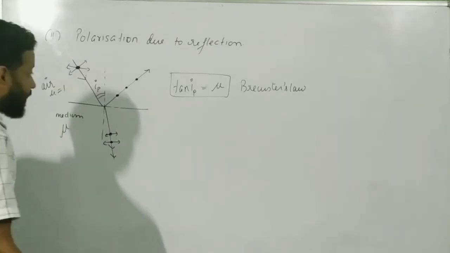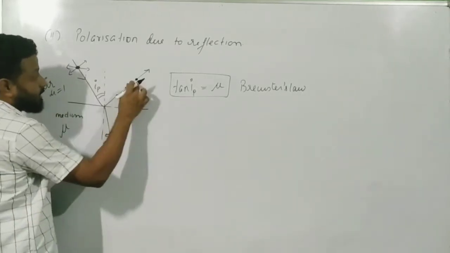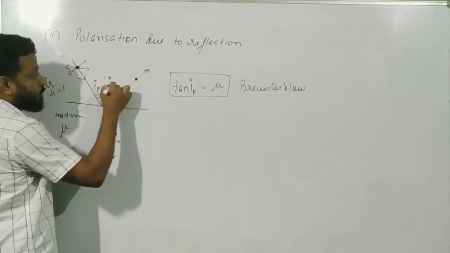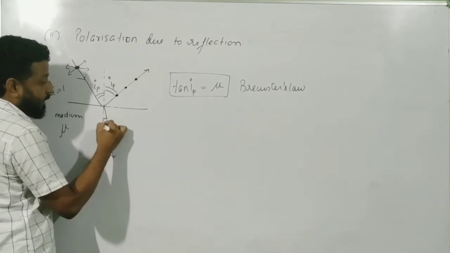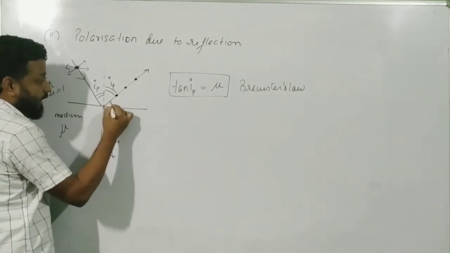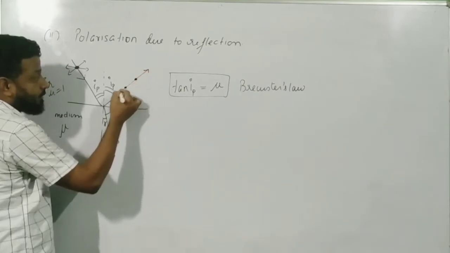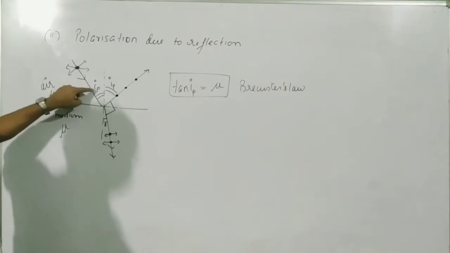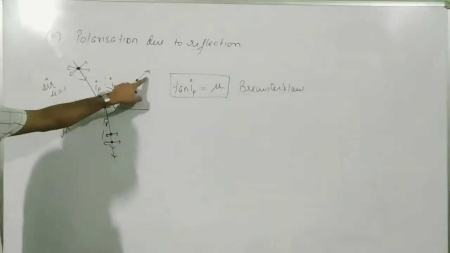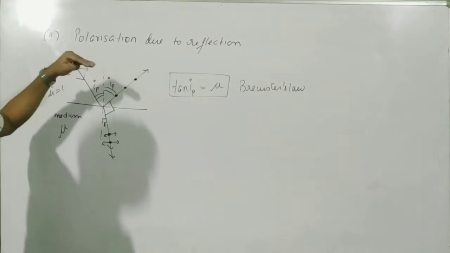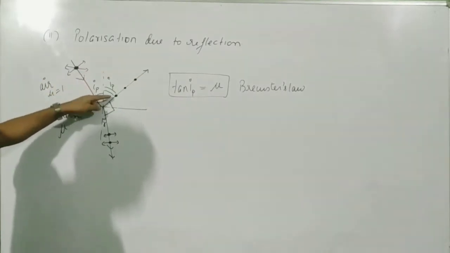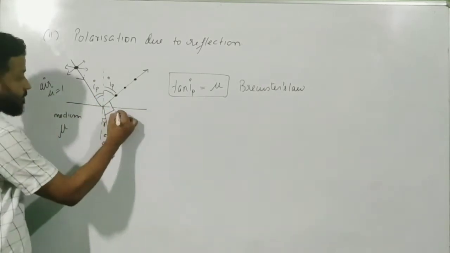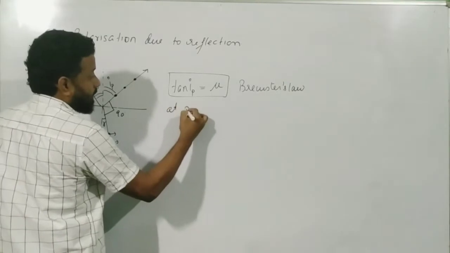Second thing: if this is the reflected ray, definitely this angle will also be equal to IP. And let us say this is the ray R. It is also found that the angle between the reflected ray and the refracted ray, not for all angles, only when it is the polarizing angle, only when this ray is getting completely polarized, when that happens, when this is IP, then the angle between the reflected ray and the refracted ray is 90 degrees. So at polarizing angle IP,